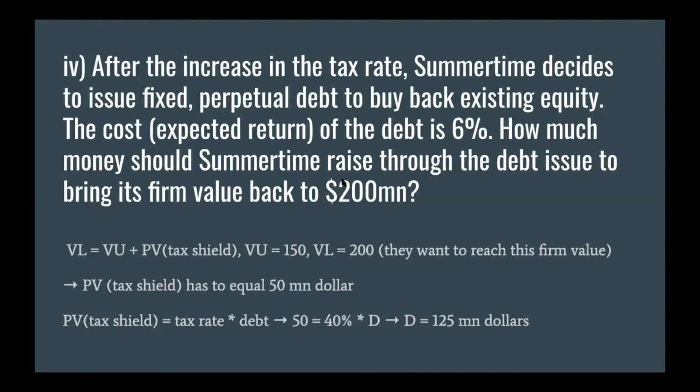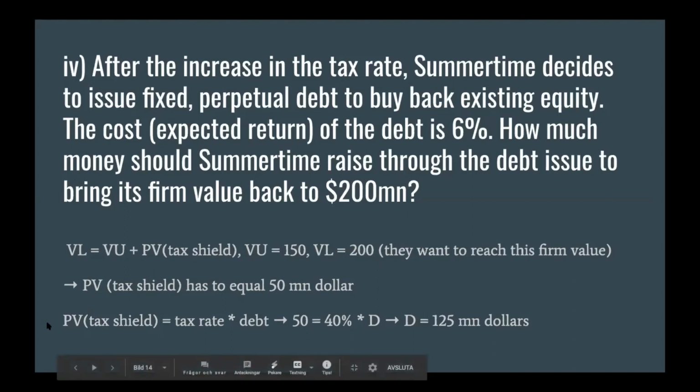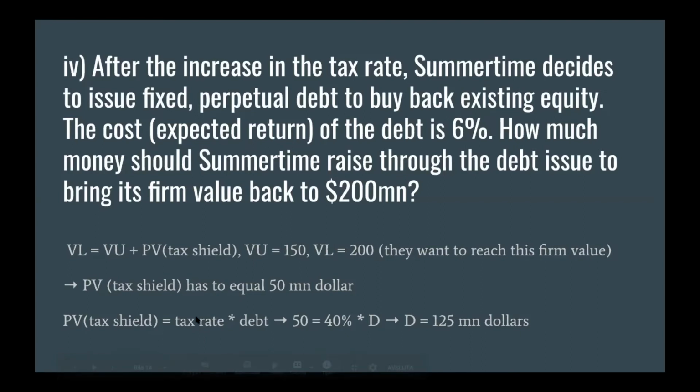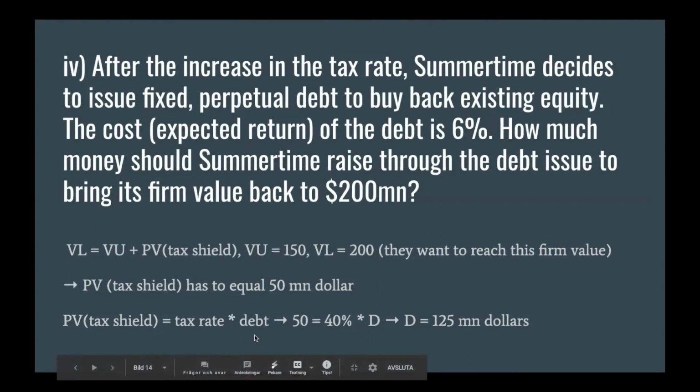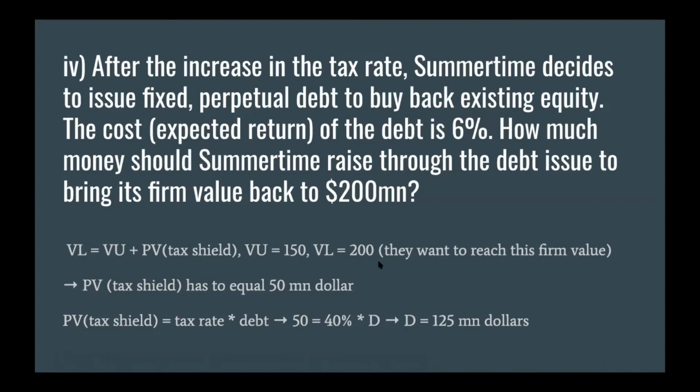Furthermore, since this is perpetual debt, we know that the present value of the tax shield is equal to the tax rate for the firm times the debt that they will issue. We know that the present value of the tax shield has to be $50 million in order to receive the firm value of 200.